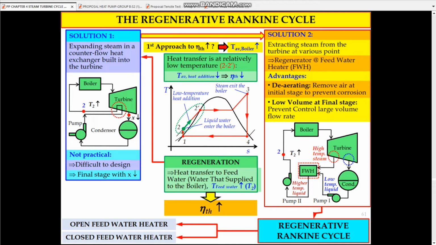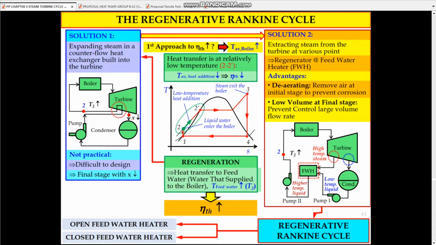So now, solution 1 for regeneration and how to transfer heat to the feed water. The first solution is expanding steam in a counterflow heat exchanger built into the turbine, as shown in this diagram. However, this method is not practical. Why? Because it is difficult to design, and the final stage of the turbine will have a lower value of steam quality.